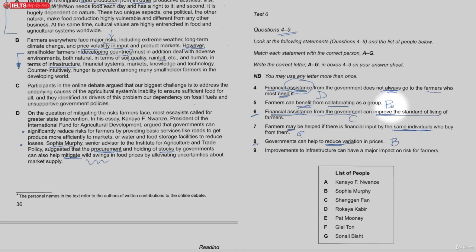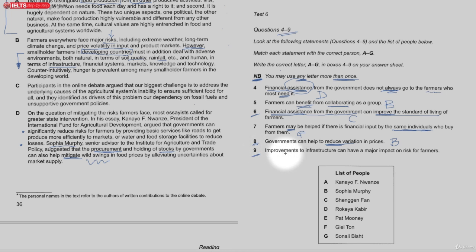Now notice you'll say, oh, B we've used in number 5 already. Well, look here. NB means very important. You may use any letter more than once. It's very important to read the rubric so that you are clear with how to answer these questions.